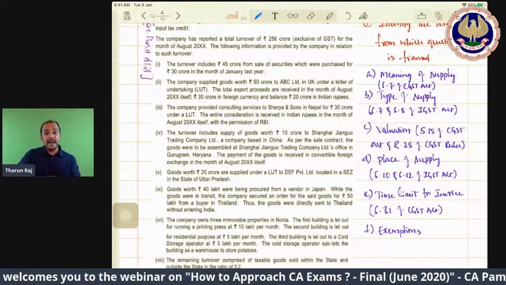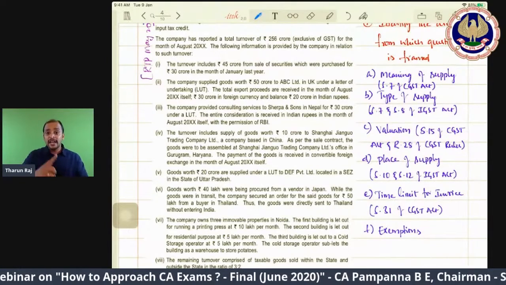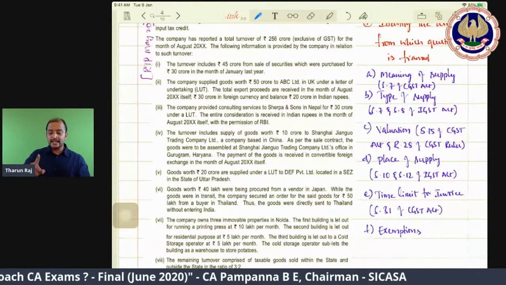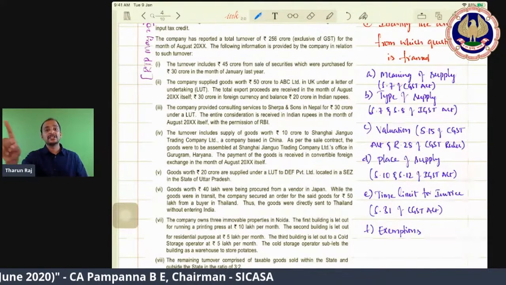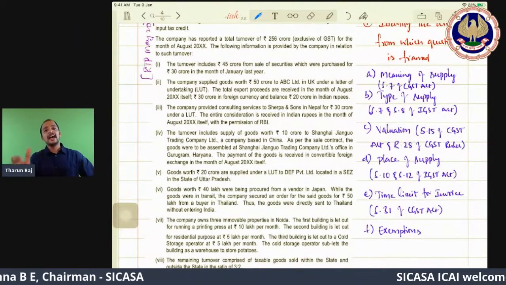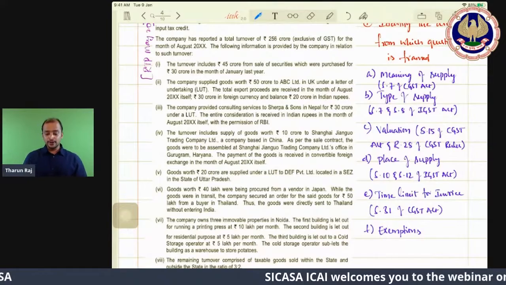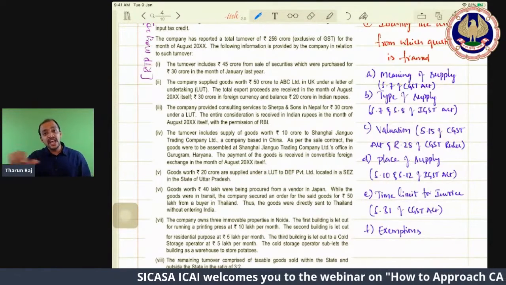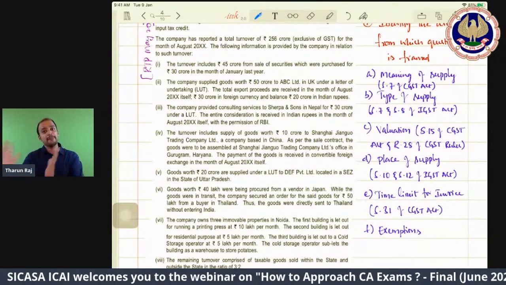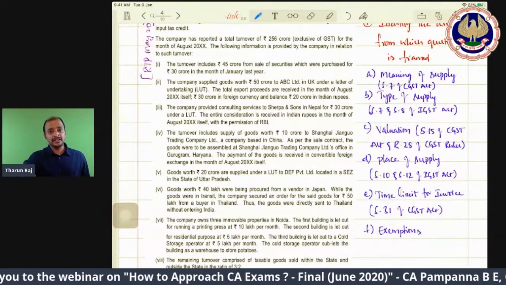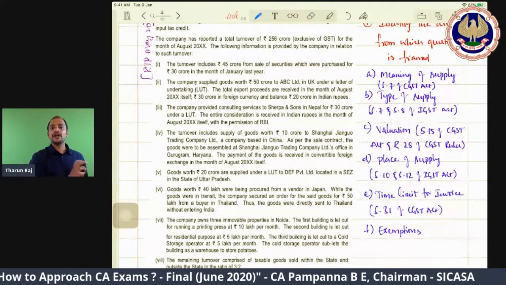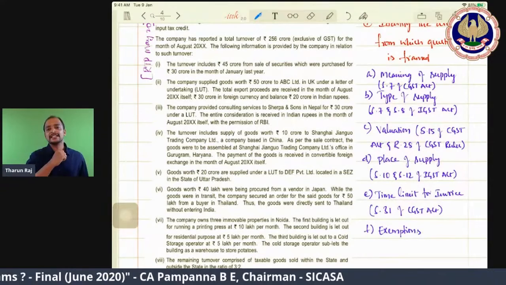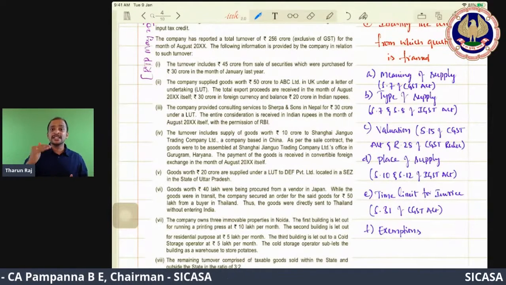Then valuation is also touched, place of supply is also touched, and then time limit for issuance of invoice, section 31, and exemptions are also given. So these 6 areas are 6 chapters, given in one question. Then you can understand the way in which the students can be tested.